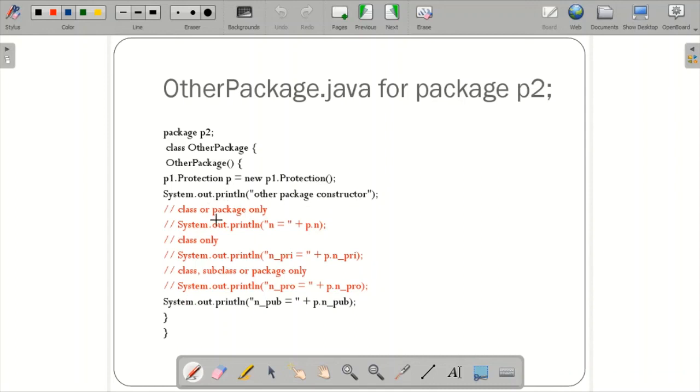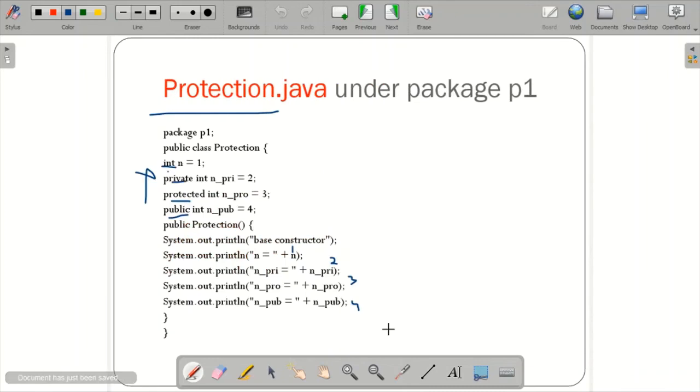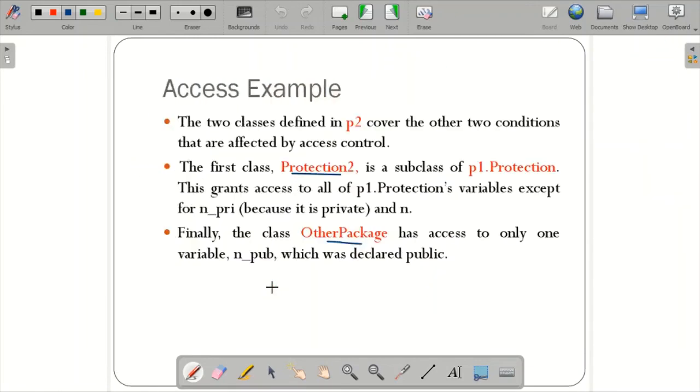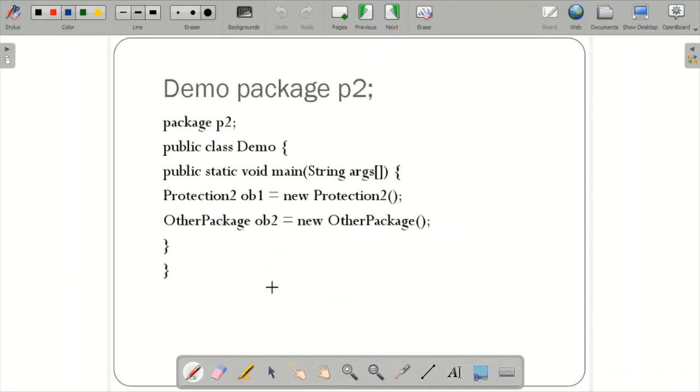So you know here different package, so private member will not be displayed, even protected will not display, because it is not using the concept of inheritance, only the public value will be displayed. So this covers these last two points of access specifier over here. So this is a very important concept regarding the access specifier. They might ask, this one single program itself is enough. If you understand, you're going to tell regarding this.